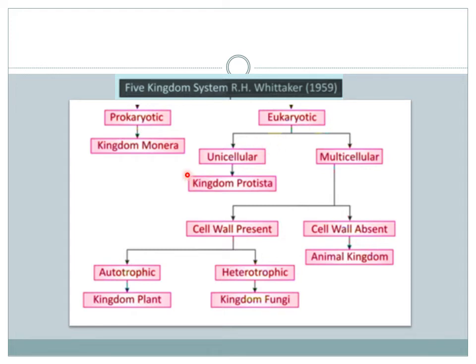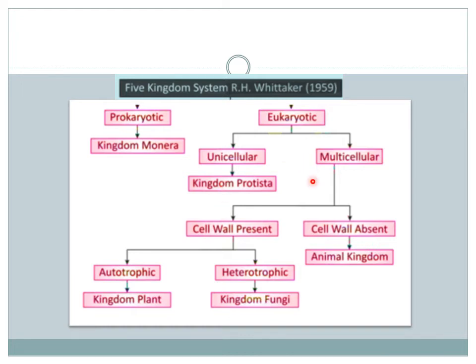Now let's move to the cellular basis, how many cells are present. The eukaryotic cells have 2 categories, unicellular and multicellular. Unicellular is kingdom Protista. It means those organisms which consist of only one cell, known as unicellular or single celled organisms, belong to the kingdom Protista.